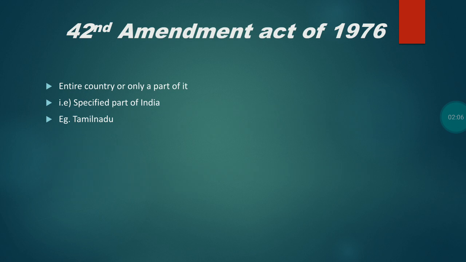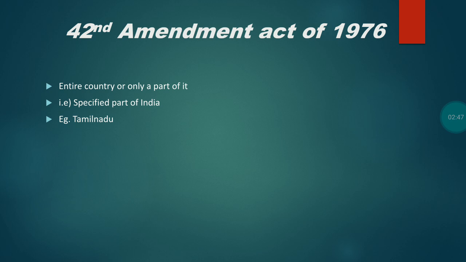The 42nd Amendment Act of 1976 made this proclamation of national emergency applicable to the entire country or only a specific part of India. For example, if the President is satisfied that Tamil Nadu is going to face a war or external aggression, then the President can impose a national emergency only for Tamil Nadu. That is called a specific part of India.